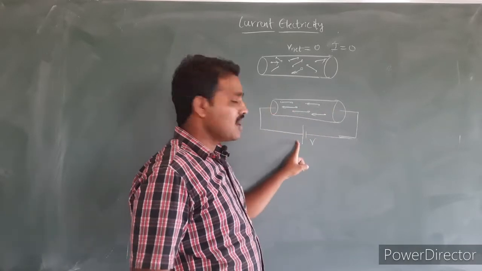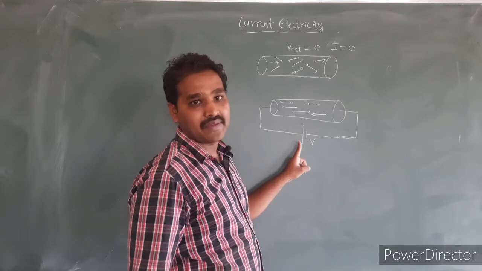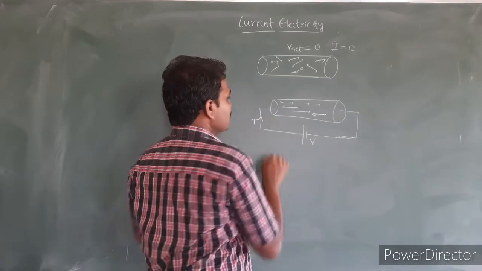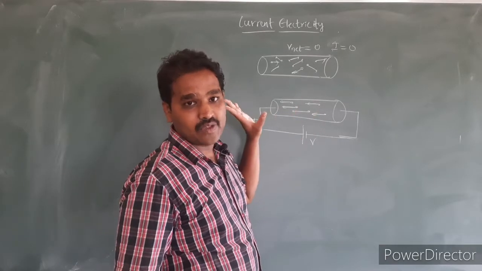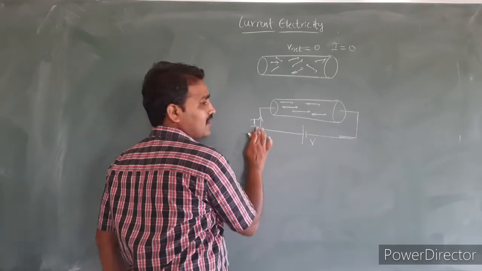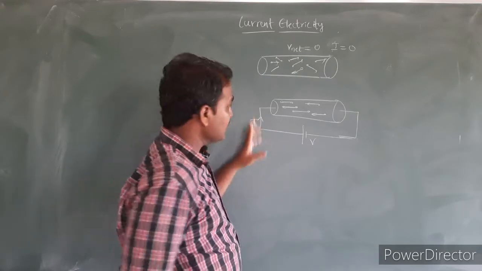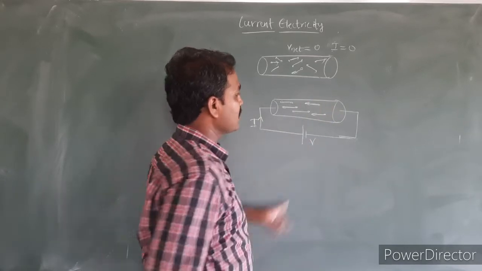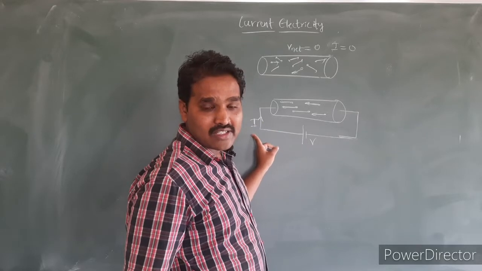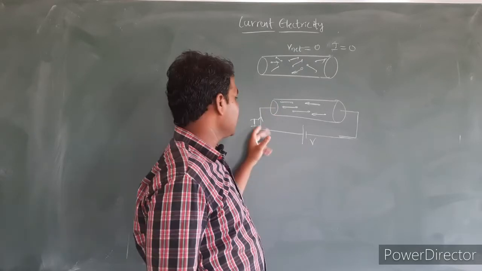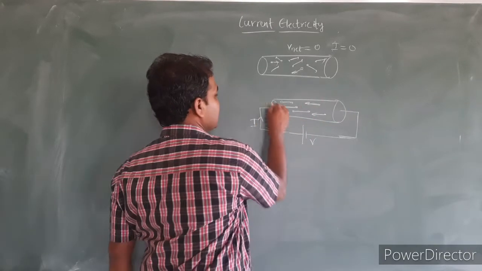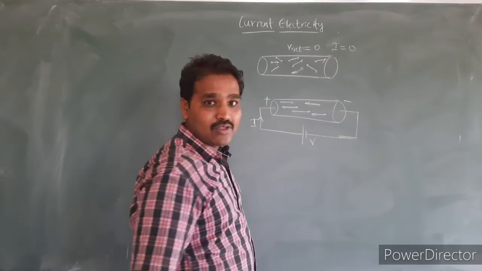Electrons actually move towards the positive terminal of the supply. But conventionally, the direction of electric current is taken in the opposite direction of the electron flow. The reason for that we shall discuss later. This is the conventional direction of electric current, but the actual direction of the flow of electric charges will be in the opposite direction of the conventional direction of the electric current. The direction of conventional current is in the direction of electric field. So, here this is a positive charge, here this is a negative charge.